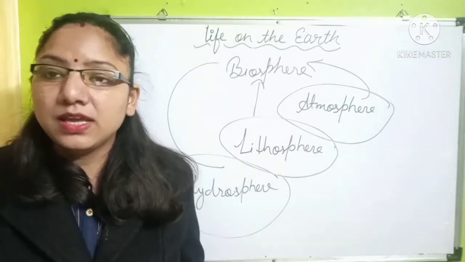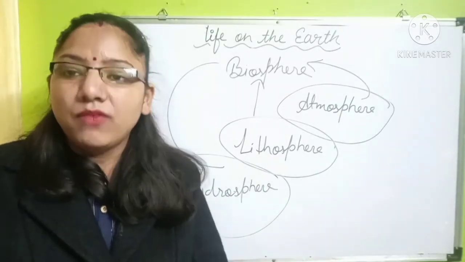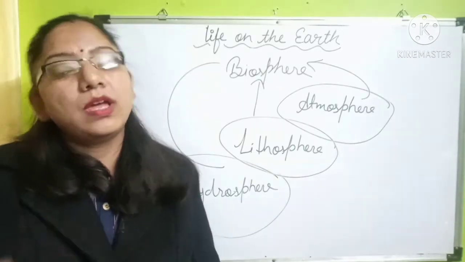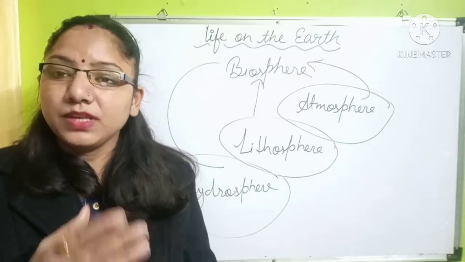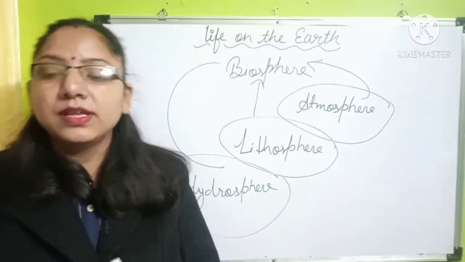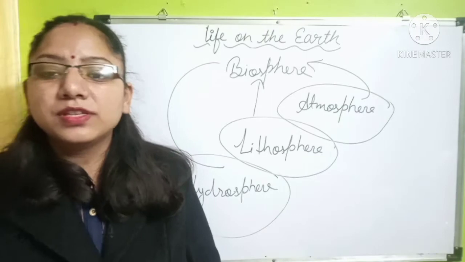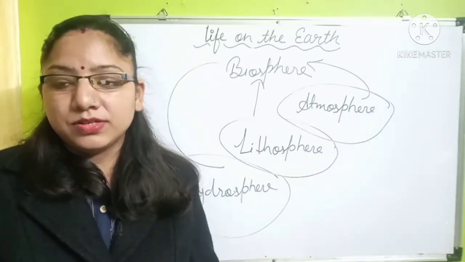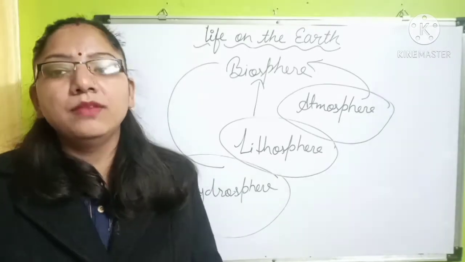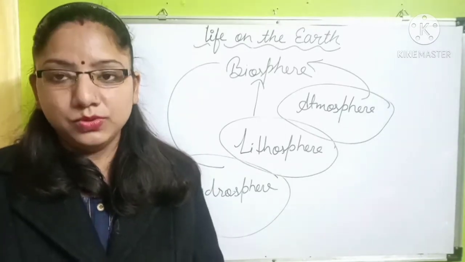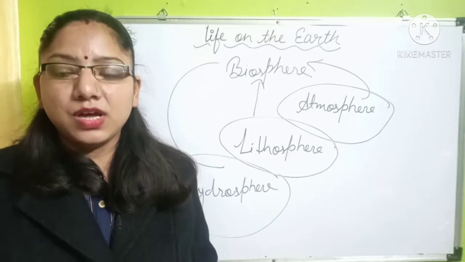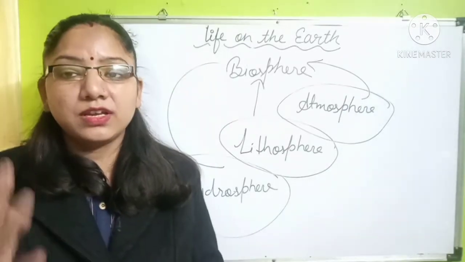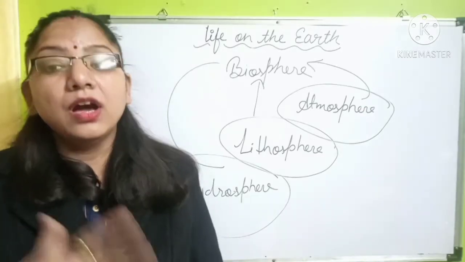We can say all kinds of living beings interacting with each other make a biosphere. In that we can include plants, animals, microorganisms and their interaction with the surrounding environment. Not only plants and animals, we can include human beings also, and whatever things are living beings, all these we can include in a biosphere, interacting with each other in an environment.